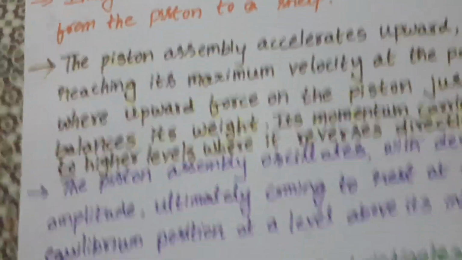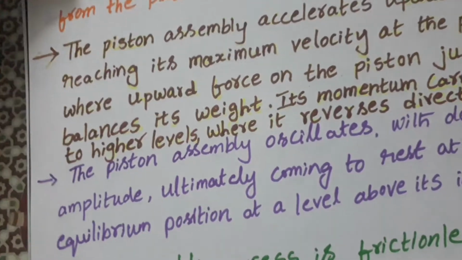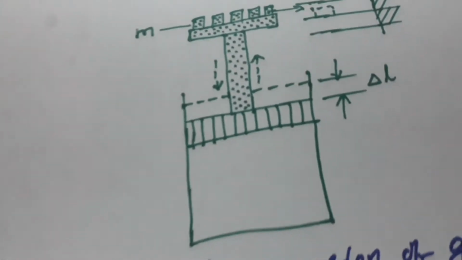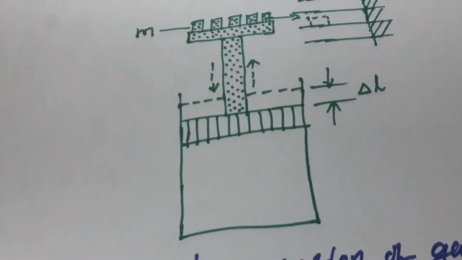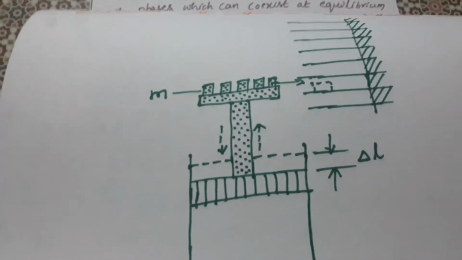Here we can observe in the diagram that the piston assembly reaches another position, with a differential change in displacement. Delta L is the displacement, and M is the mass.